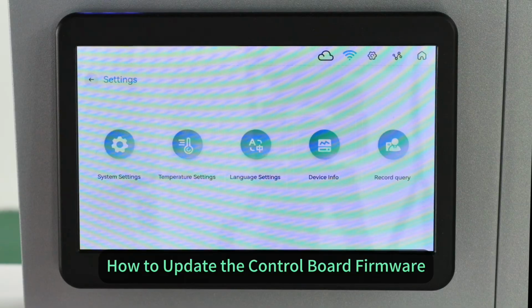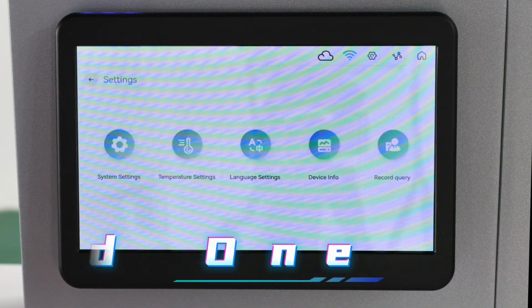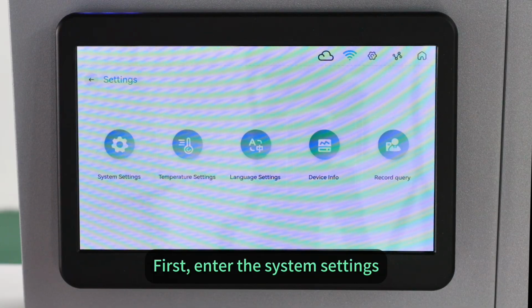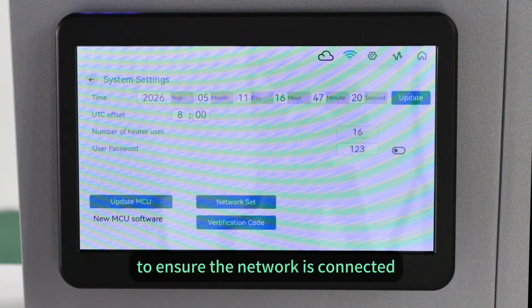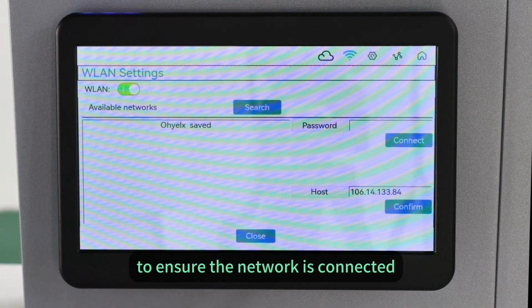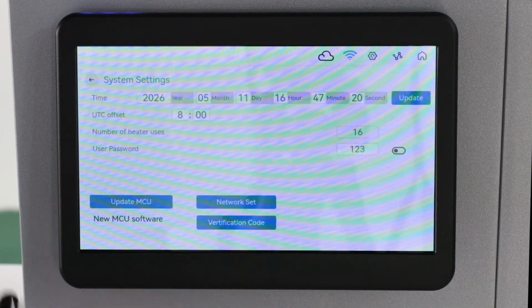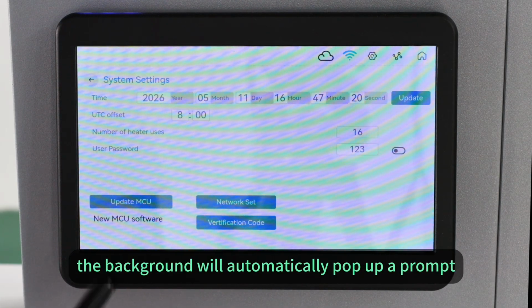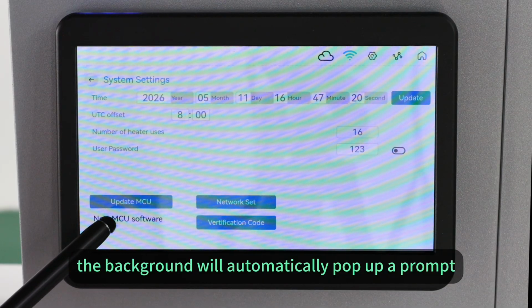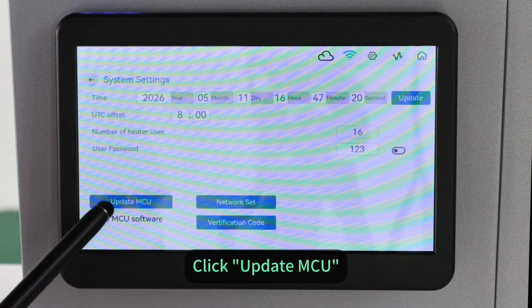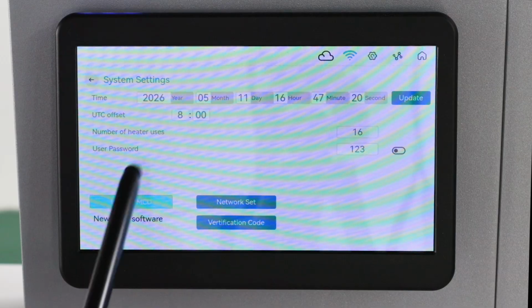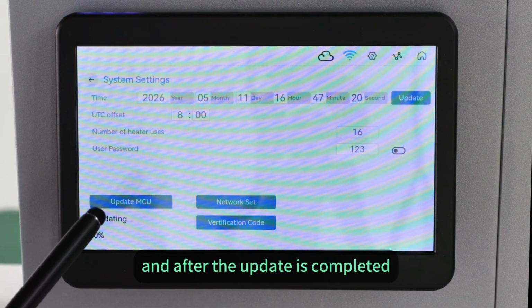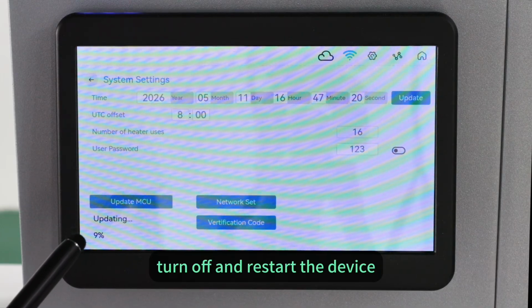How to update the control board firmware. Method 1: remote update via network. First, enter the system settings to ensure the network is connected. When there is a firmware update available, the background will automatically pop up a prompt. Click Update MCU, and after the update is completed, turn off and restart the device.